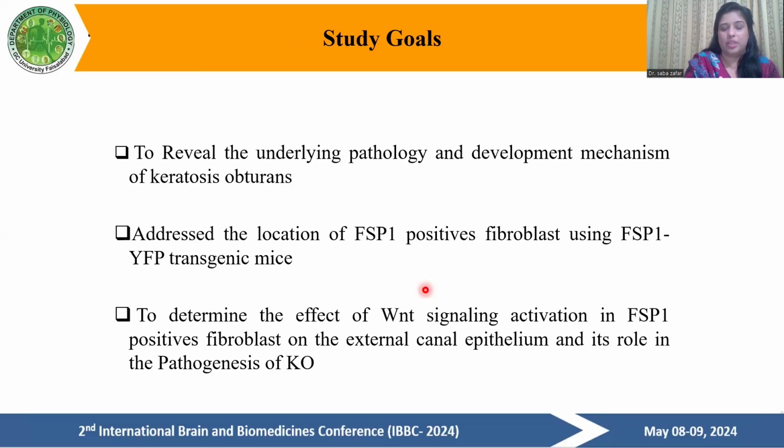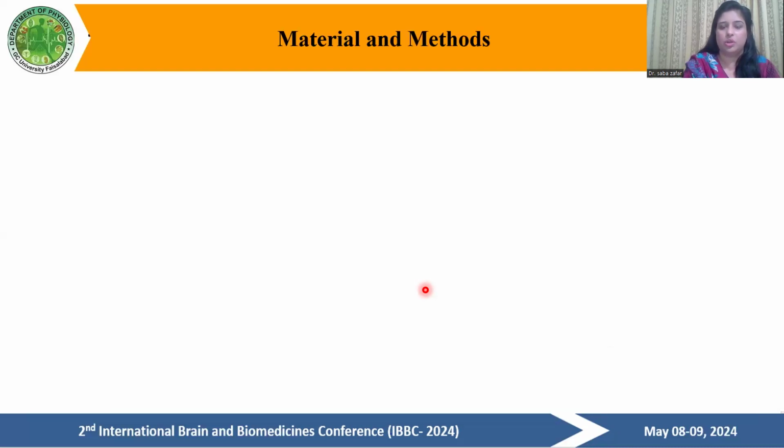So what are our study goals? We want to reveal the underlying pathology and development mechanism of keratosis obturans, and address the location of FSP1 positive fibroblasts using FSP1 YFP yellow fluorescent protein transgenic mice. What is FSP1? FSP1 is a protein which is also involved in the proliferation of the cell. So we want to determine the effect of Wnt signaling activation in the FSP1 positive fibroblasts on the external canal epithelium and its role in the pathogenesis of keratosis obturans.